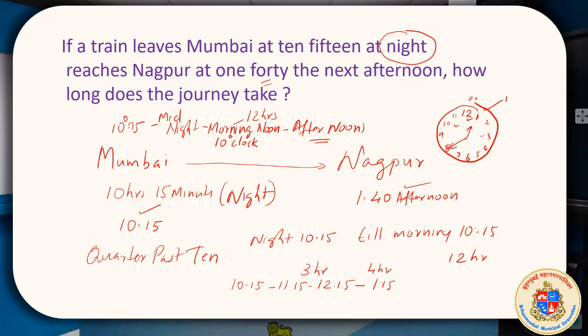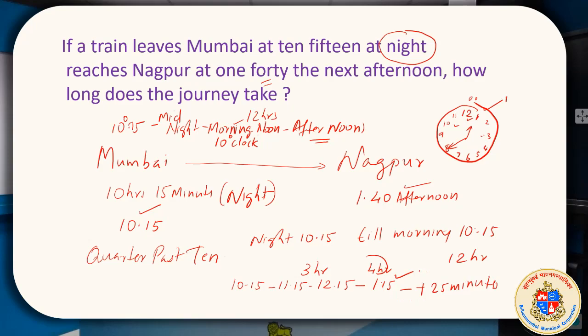That means 4 hours complete, and we are at 1:15. Then from 15, 20, 25, 30, 35, 40. That way it is 15 to 40, another 25 minutes, correct? So plus 25 minutes will make you reach Nagpur.